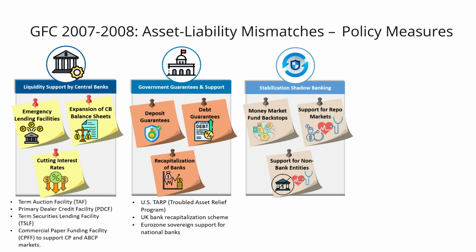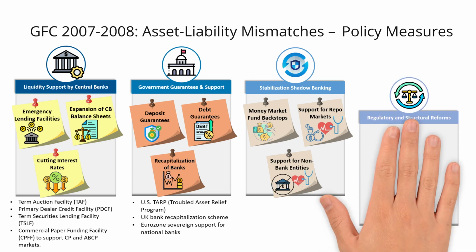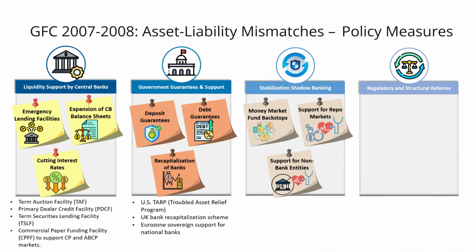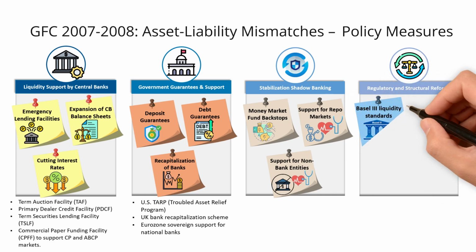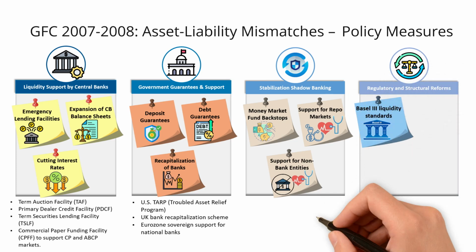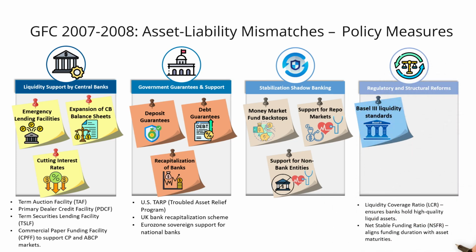What were the regulatory and structural reforms that shaped the contemporary regulatory environment? These came after the immediate crisis but were aimed to reduce the risk of future liquidity dry-ups. The Basel III liquidity standards: the liquidity coverage ratio, LCR, ensures banks hold high-quality liquid assets, and the net stable funding ratio, NSFR, aligns funding duration with asset maturities.